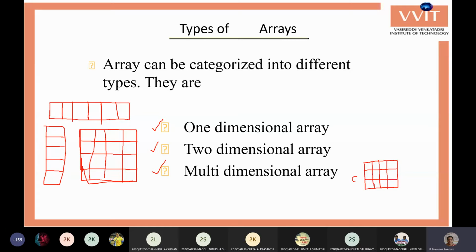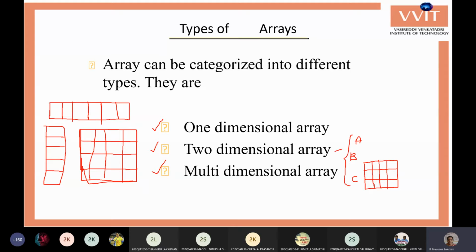Assume that this is the C section students' marks. In the same way, I require B section and A section also. I want to store all of that in one single array, so all should be combined and stored into one array.